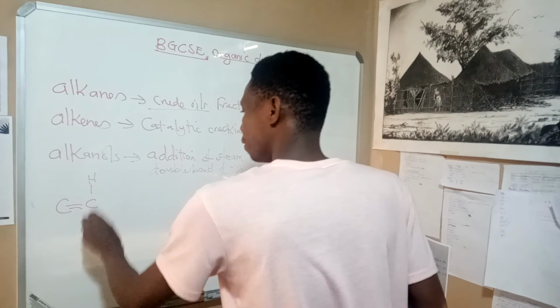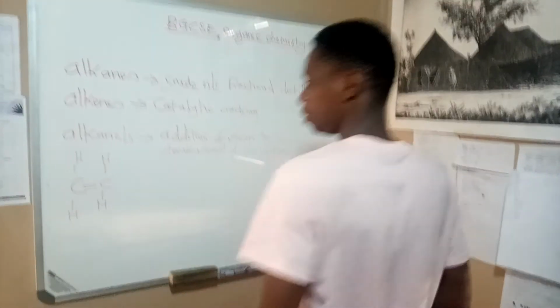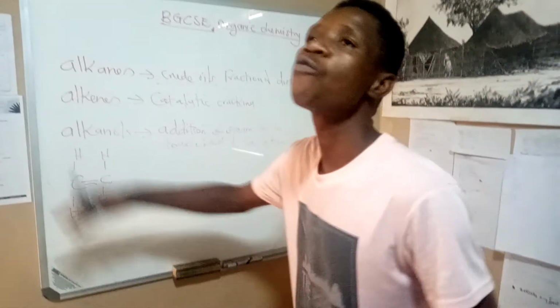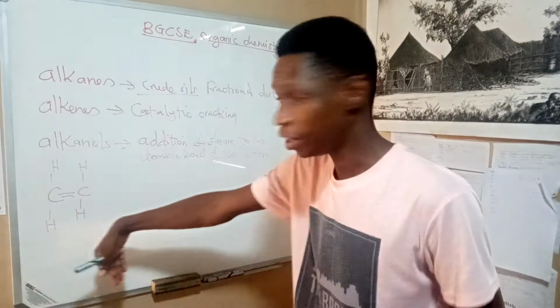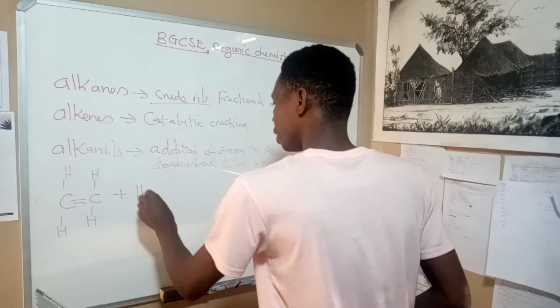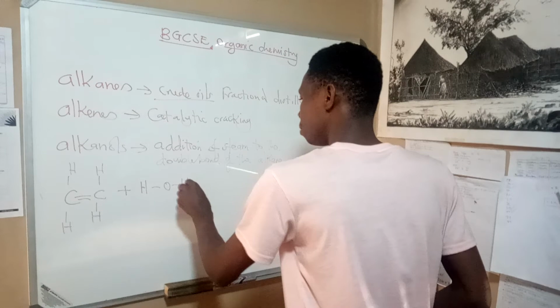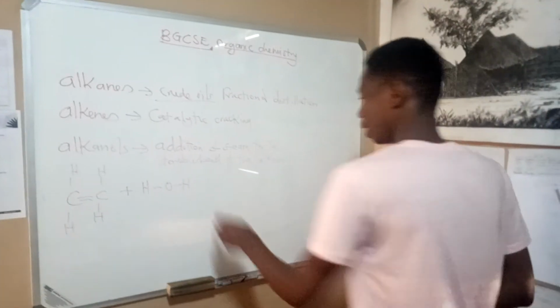This is our ethene. This ethene can be transformed into an alcohol, ethanol in this case, if we add steam to the double bond of the alkene.